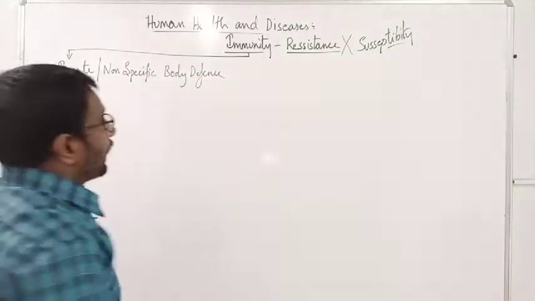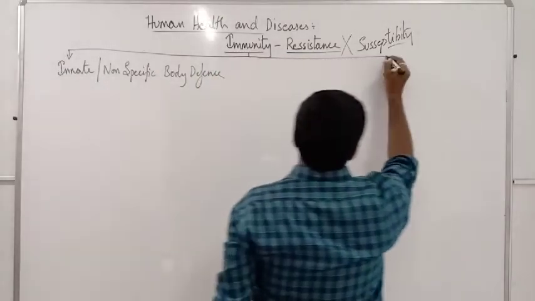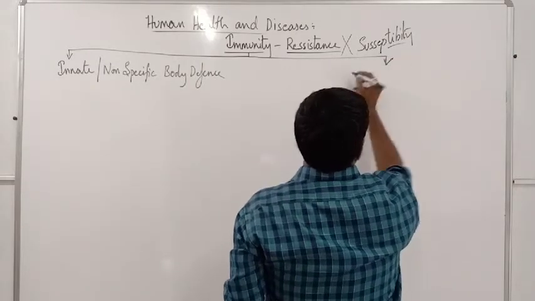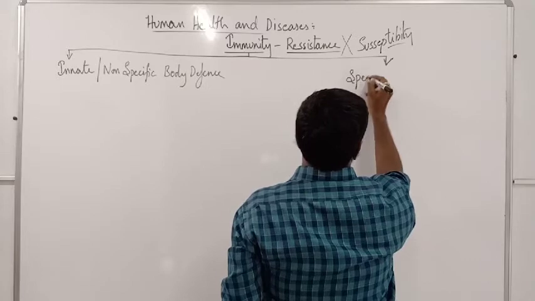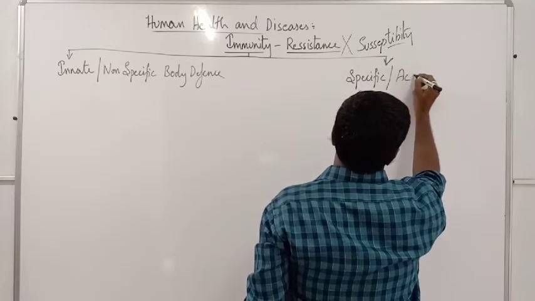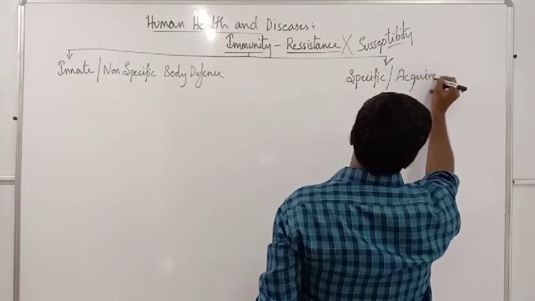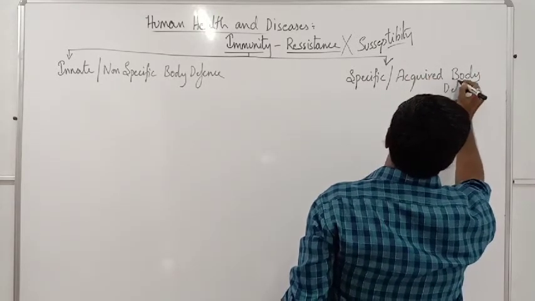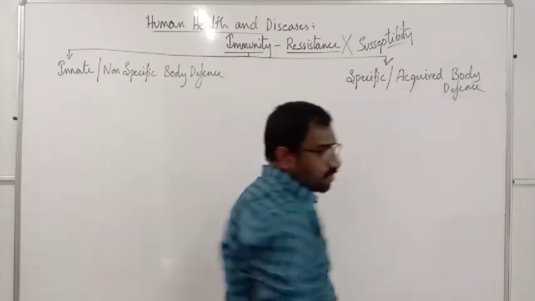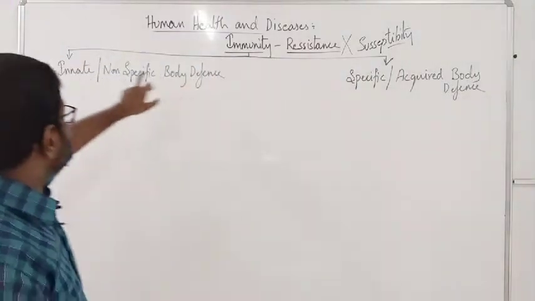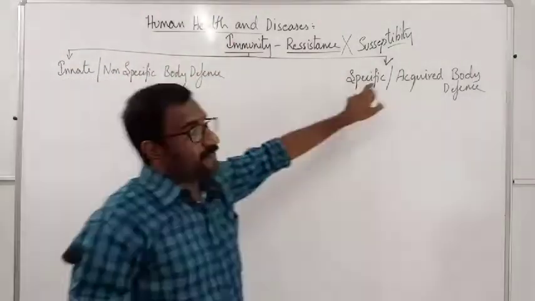So it is the first variety, and the second variety is called as specific, or also called as acquired body defense. So now see the difference between these two words, non-specific body defense and specific body defense.